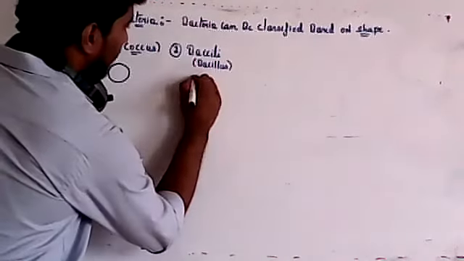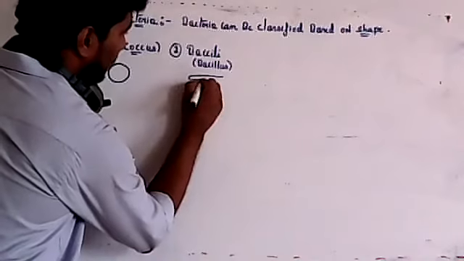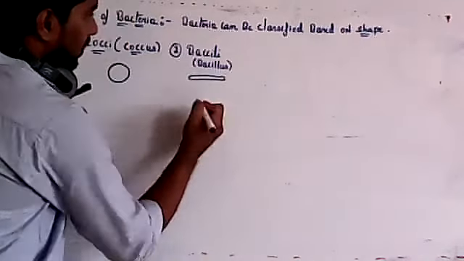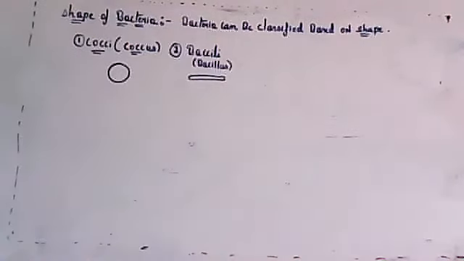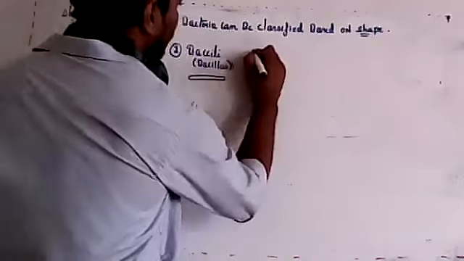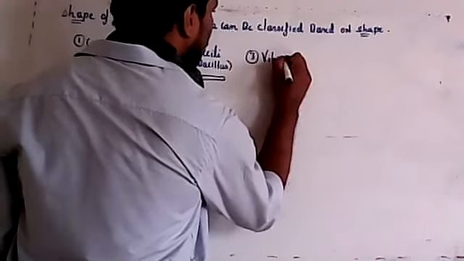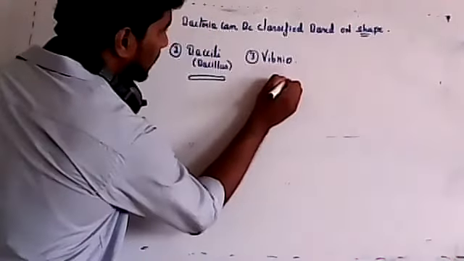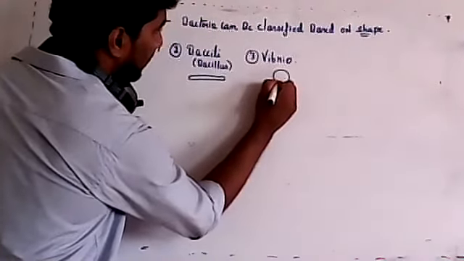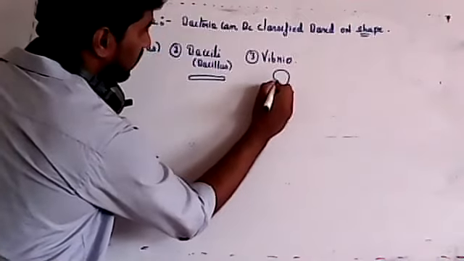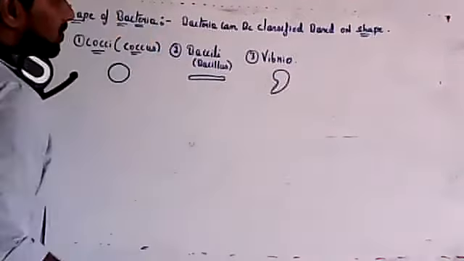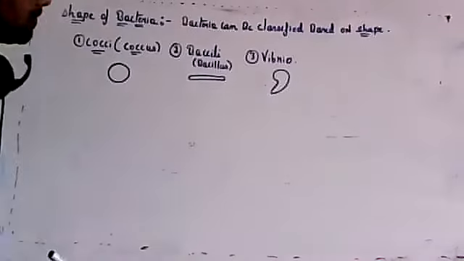They are rod shaped. The third one will be vibrio. These are comma shaped bacteria. Vibrio cholerae will be the example.